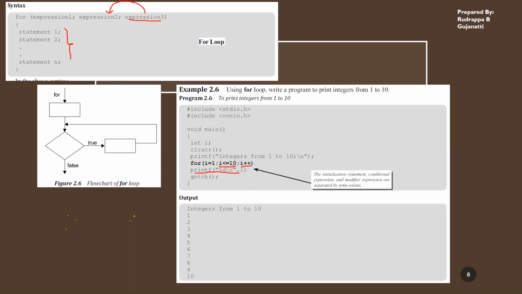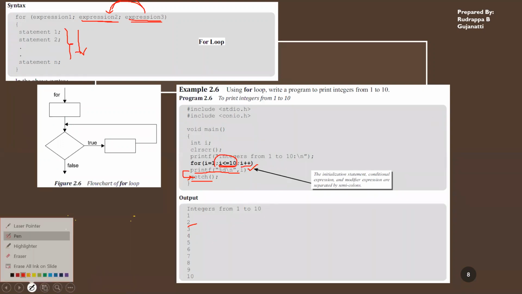So now 2 is lesser equal to 10. Yes, it is true. So again, the statements get executed and the value of I will be printed. Once again these statements are executed, expression 3 will be evaluated and again the condition will be checked, and this process will be repeated unless and until expression 2 leads to a false condition. Once this leads to a false condition, the execution of the program goes to the next statement and then it stops. So this is what is happening in this case using a for loop.